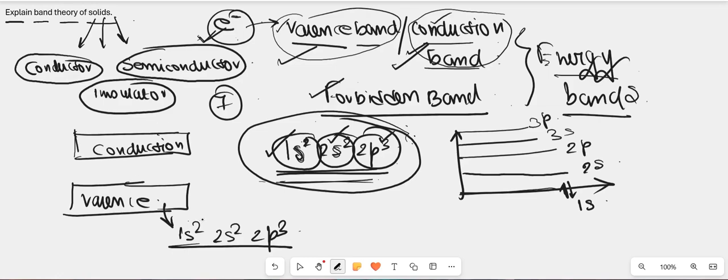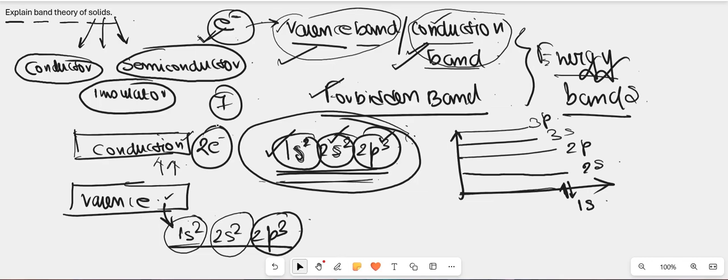For these electrons to become free, for example these 2 plus 2 plus 3, these 7 electrons, we need to move them from the valence band up to the conduction band. As soon as these electrons enter the conduction band, they become free. For example, if two electrons from the 2p cell change from the valence band to the conduction band, those two electrons become free, and they are now lying in the conduction band. So this is about the conduction band.